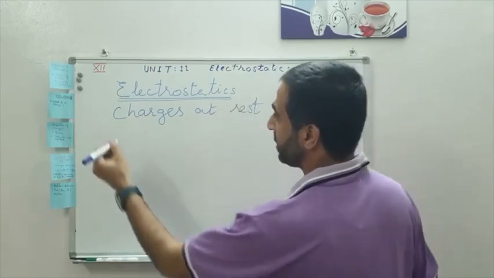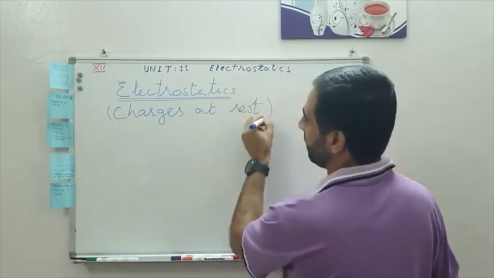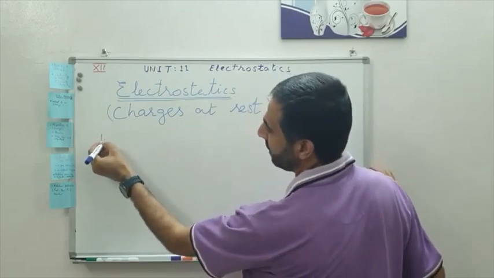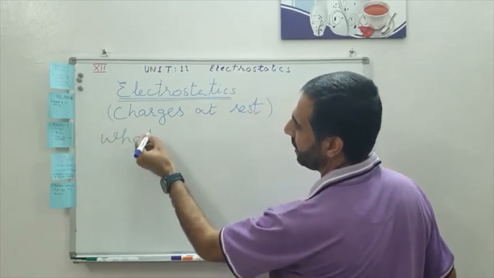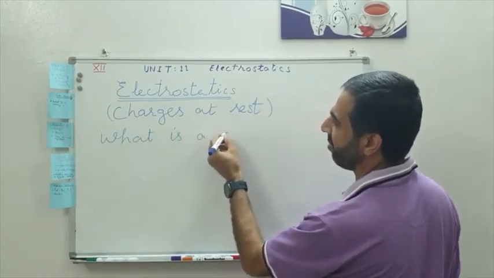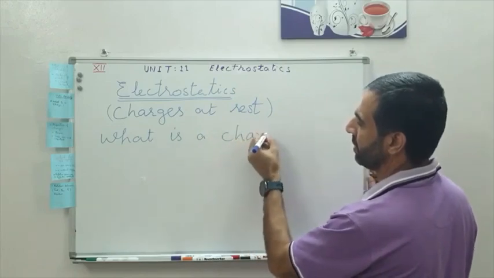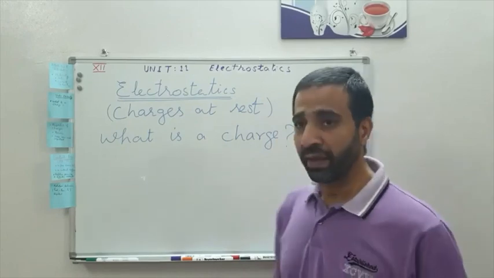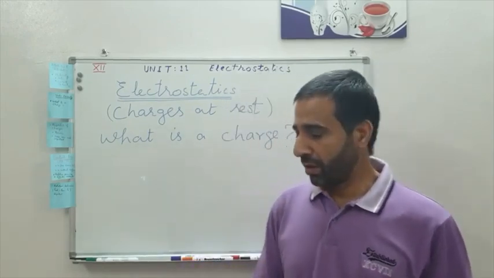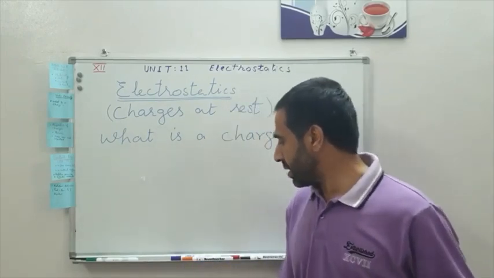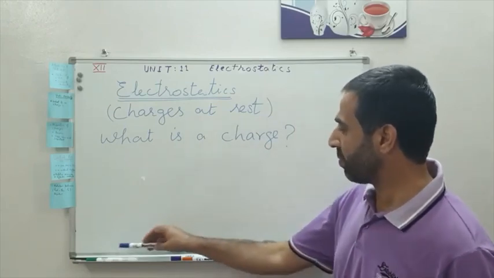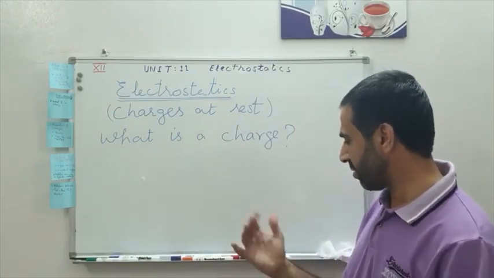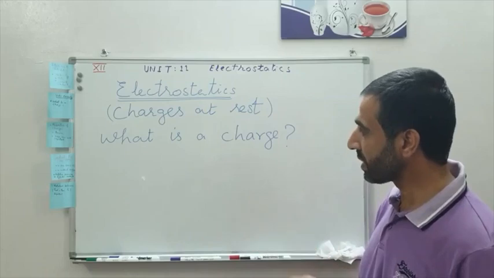Now, the question is, what is a charge? This is the bigger question. This is a very complicated question, right?